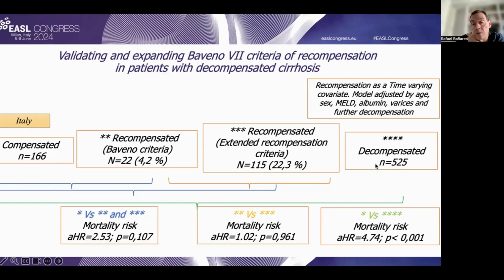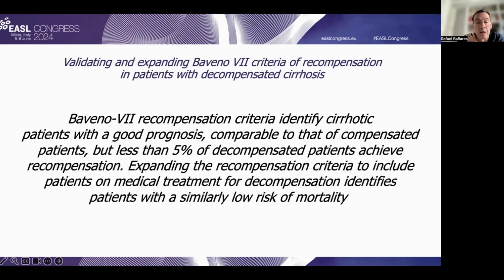And of course, patients with decompensated cirrhosis had a marked increase in mortality risk as compared with patients with compensated, recompensated, or extended definition of recompensation. The authors conclude that the Baveno 7 recompensation criteria identified cirrhotic patients with a good prognosis comparable to that of compensated patients, and that expanding the recompensation criteria may also identify a group of patients with similarly low risk of mortality.